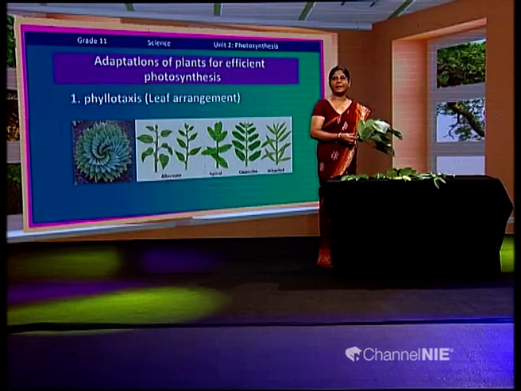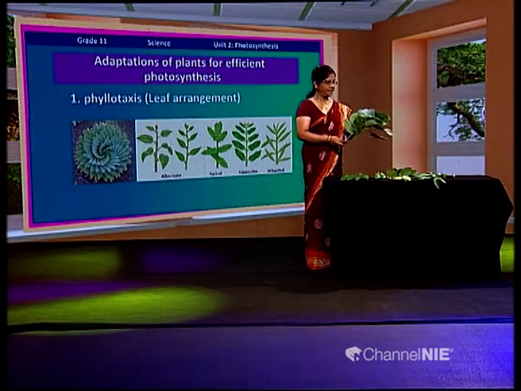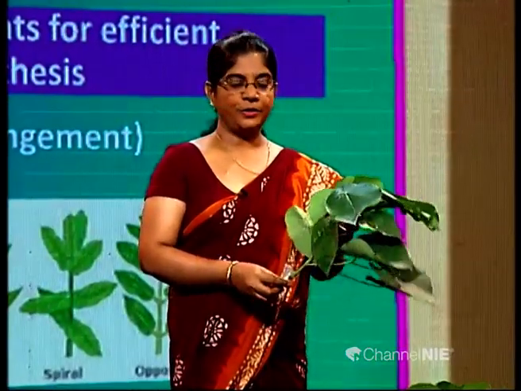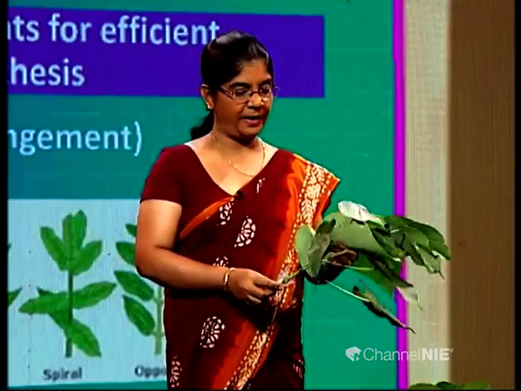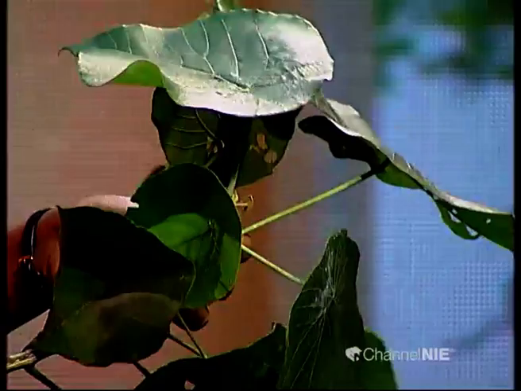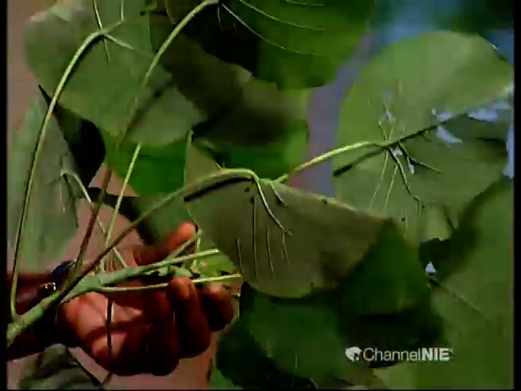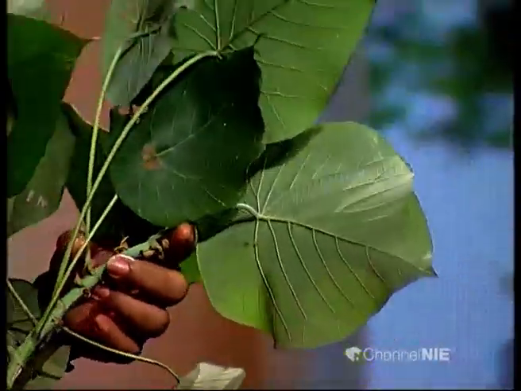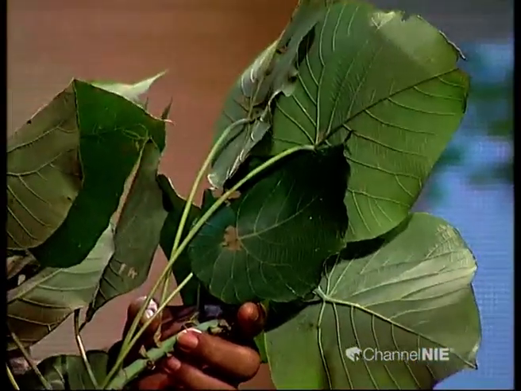Now this is spiral arrangement. This branch shows you the spiral arrangement of leaves around the stem. Observe it carefully. Can you identify the spiral arrangement, children?